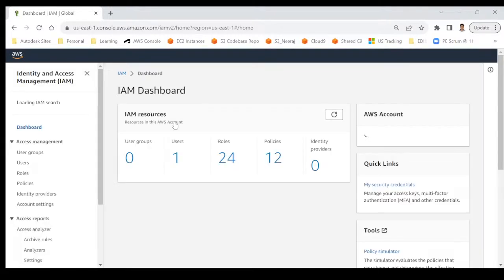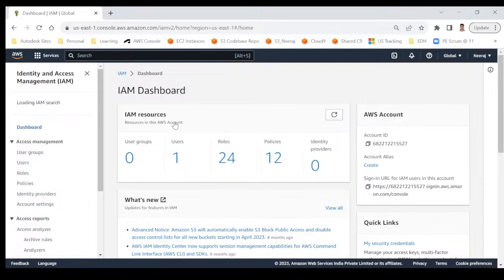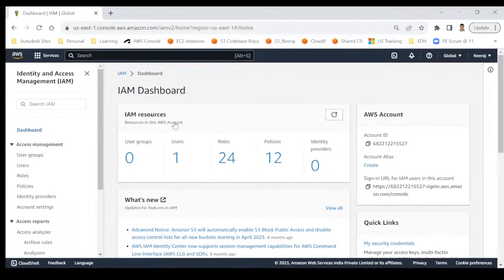how to create users. Because as a root user, I can log in to my AWS account at any point of time, but you know, the root user has full access. That means I can create users, I can create servers, I can delete servers, I can do anything. But definitely I cannot share my email address and password with all the team members, because in that case every team member will get full access. Someone will launch 100 servers, that's not good, right? Ultimately it will be chargeable to my credit card.